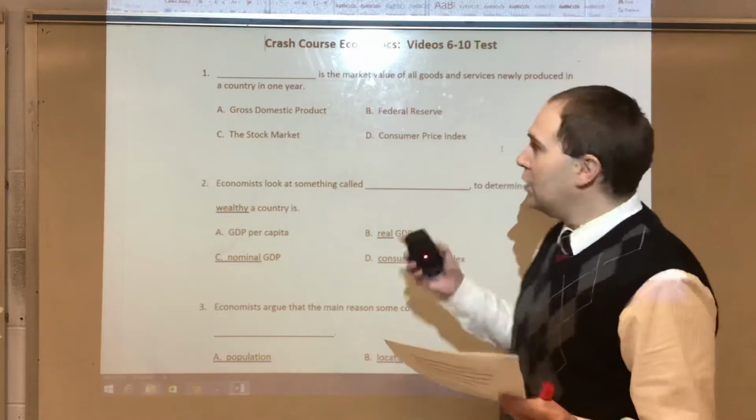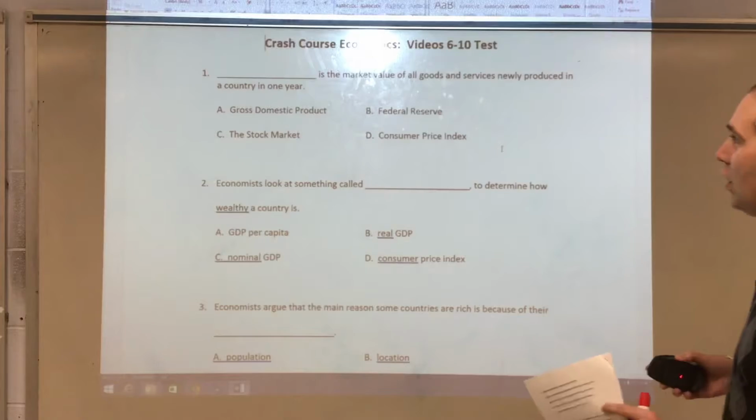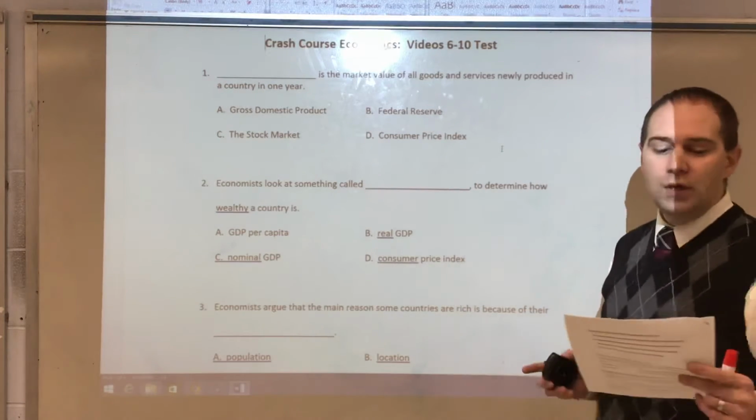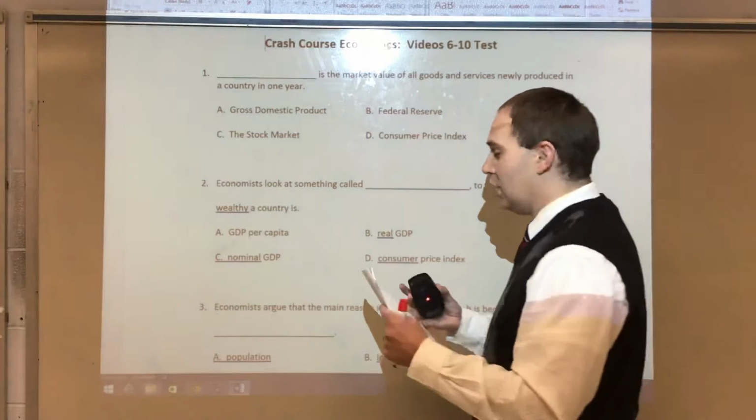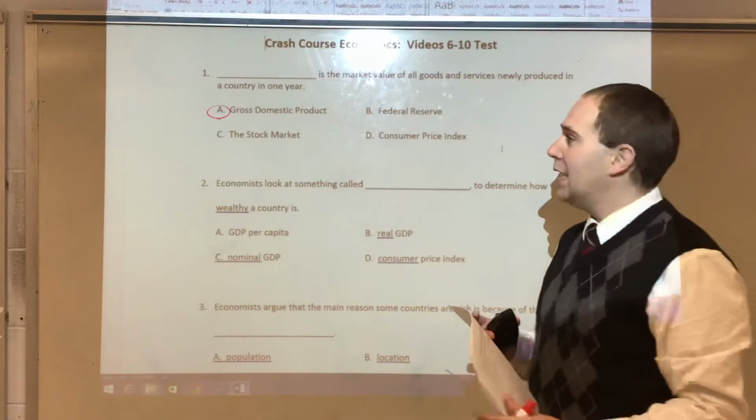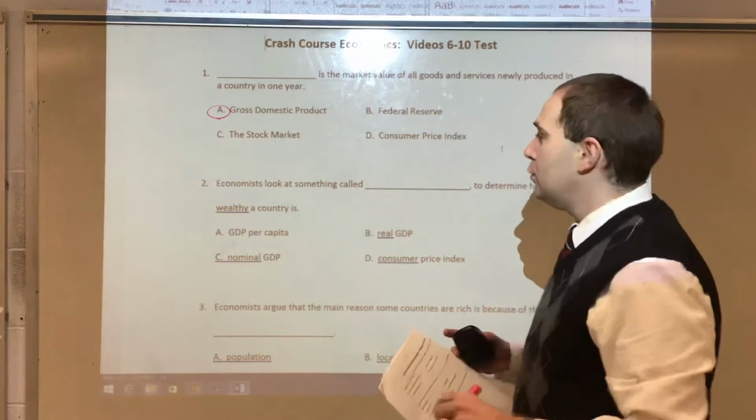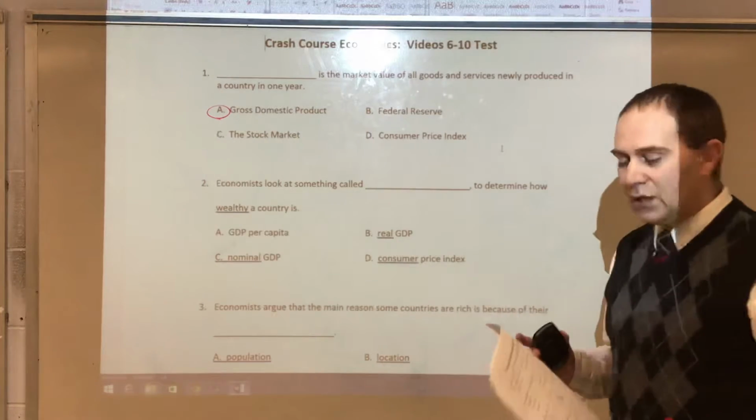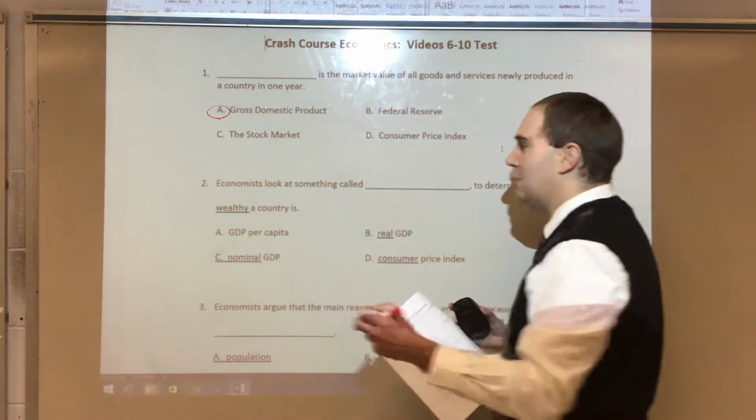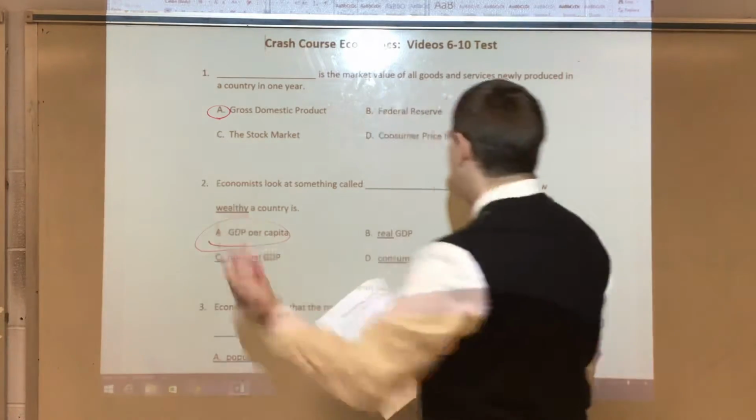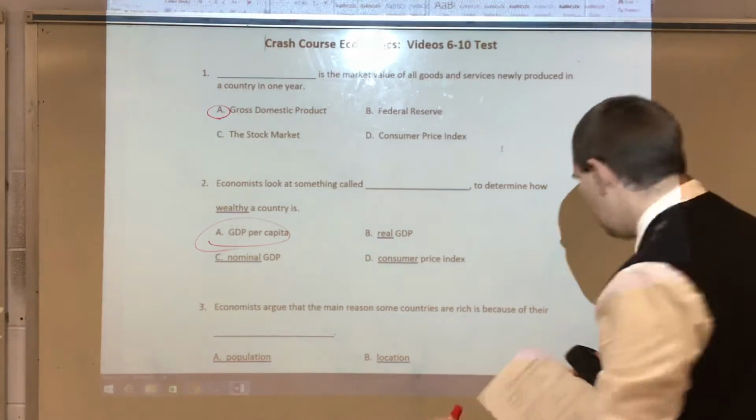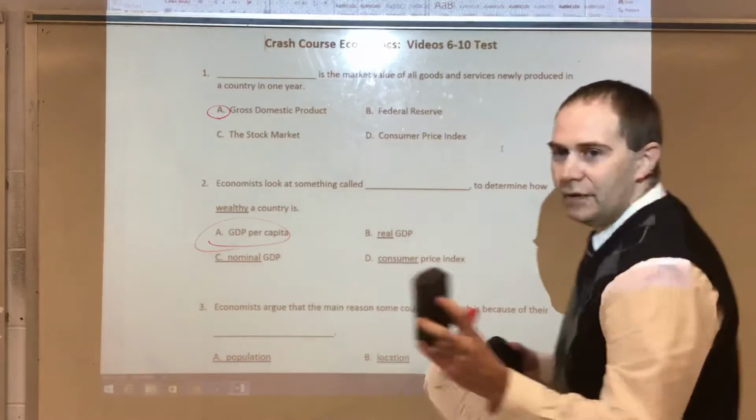So let's start off with number 1. Blank is the market value of all goods and services newly produced in a country in 1 year. That is going to be our gross domestic product, so choice A. Number 2, economists look at something called GDP per capita to determine how wealthy a country is. So both 1 and 2, you should receive those as A for this test.